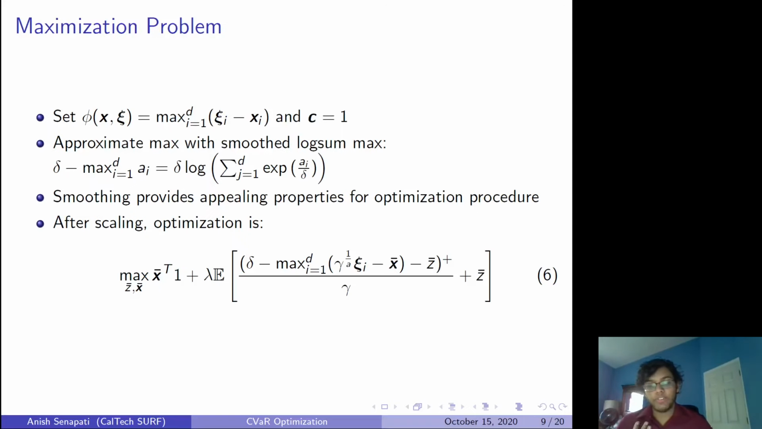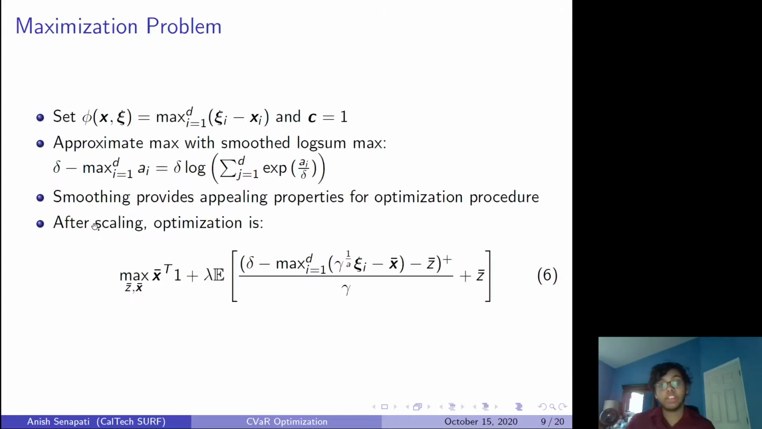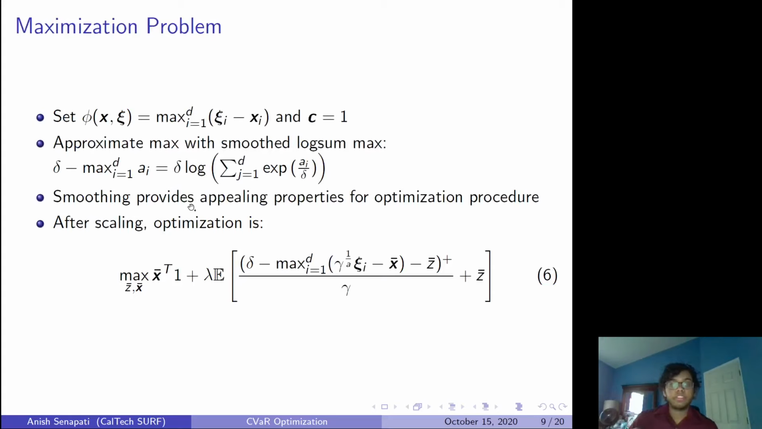Okay, so now we're going to quickly discuss the two different problems that we're going to look at. They're both different types of problems related to the minimization problem number 5 here. So the first one is that we say the risk factor is the maximum value between phi I and xi. So for two vectors, you subtract the two vectors and you take the maximum value. Additionally, we set c, which was the extra c transpose x here, to 1. So you're trying to minimize with respect to x and z the maximum of xi I minus xi.